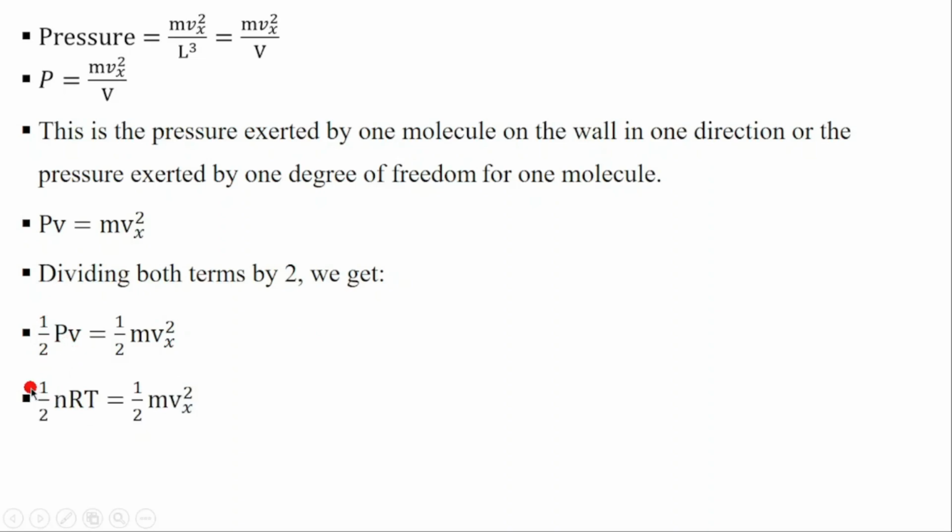Remember PV is equal to nRT, so we can replace PV by nRT. We get 1 over 2 nRT. We get this kinetic energy exerted by 1 degree of freedom, because we are counting one molecule, one atom going in one direction. Then we have also here 1 over 2 mv squared.